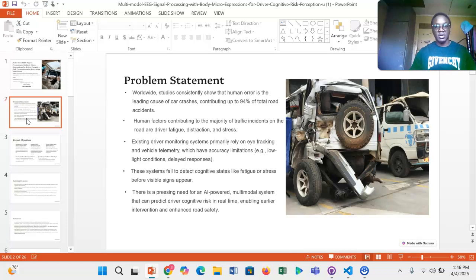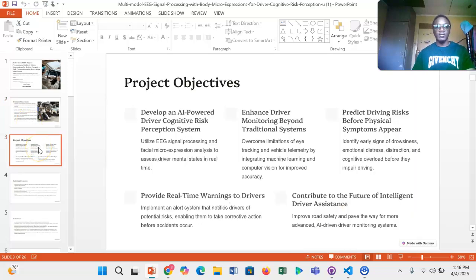So there has been a pressing need for an AI-powered multimodal system that can predict the driver's cognitive risks in real time. That's the kind of problem we're trying to solve. Our project objective is to develop an AI-powered driver cognitive risk perception system, as I said, something that can access the human brain and understand risks at a cognitive level.